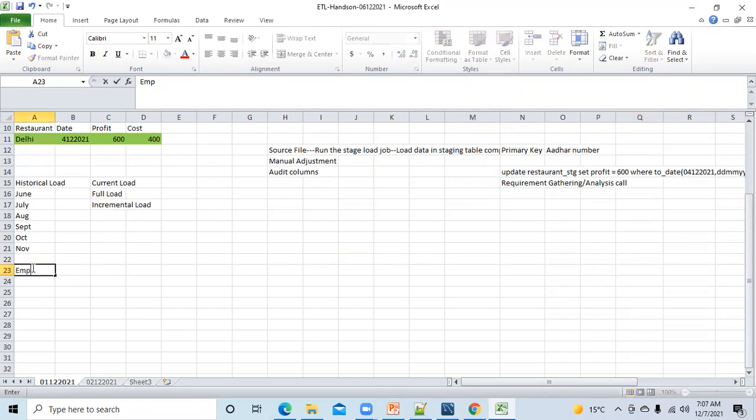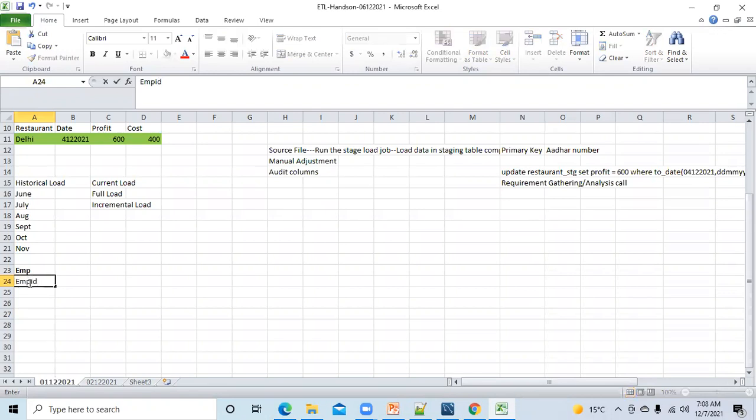Suppose we have an employee table. Guys, here and there I have to use some SQL commands as well, because ETL is something you have to work with alongside SQL. So I will be using some basic syntax. If you think you are unable to understand, do let me know. Don't think that you don't have to ask.